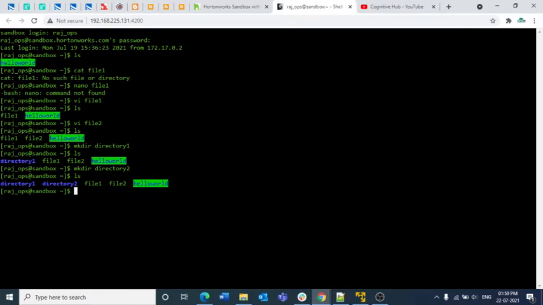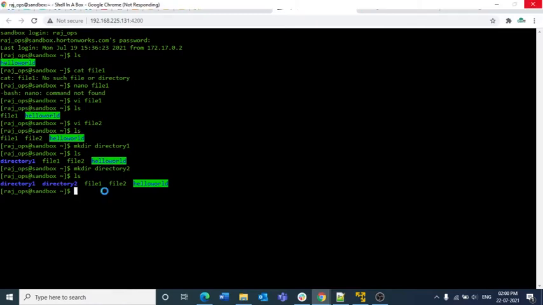Now I'm gonna show you how to copy the files, how to copy the contents of one file to another file. So the cat command is basically used to view the data in the file. So the cat space, sorry, it is somewhat stuck in there.